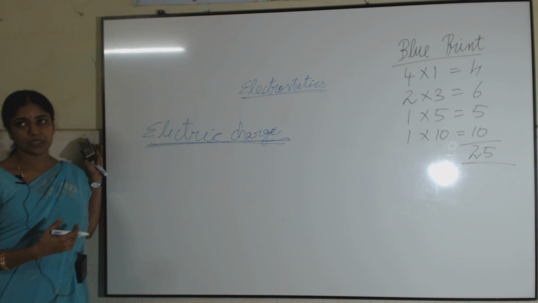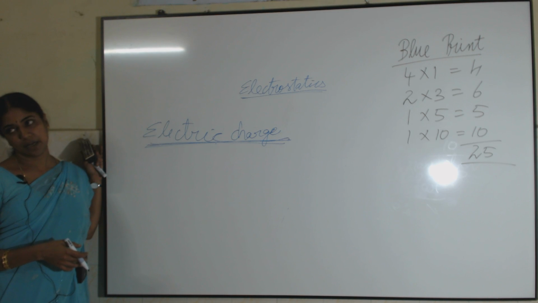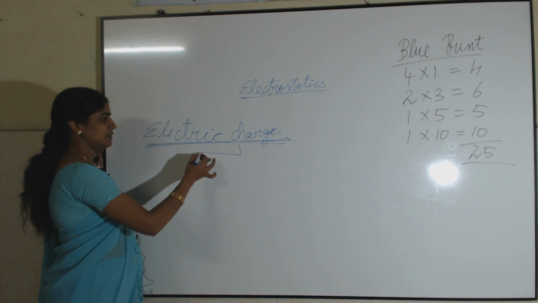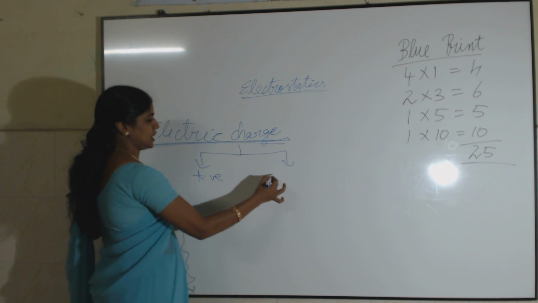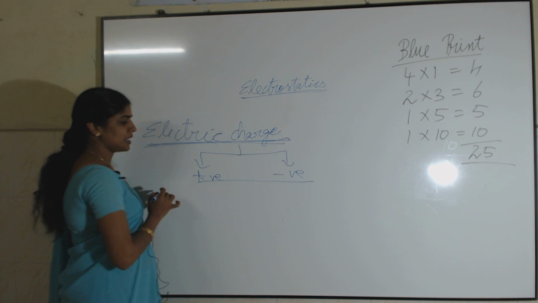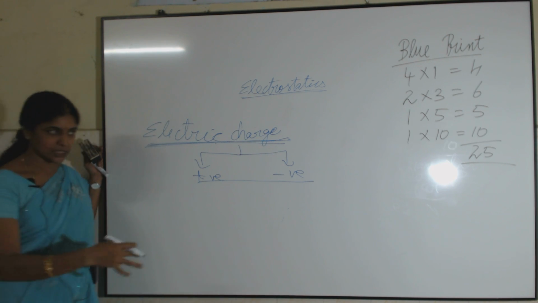It is the property associated with the object or any particle due to which it is able to produce as well as experience both electric and magnetic effects. In this charge, we have two types of charges. One is positive charge, the other one is negative charge. So, before going to explain about this positive and negative charges, we will see how an object is charged.